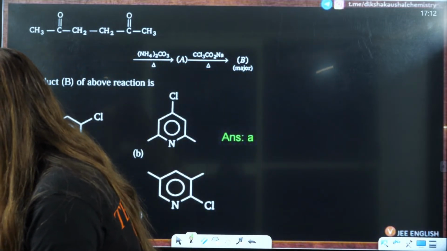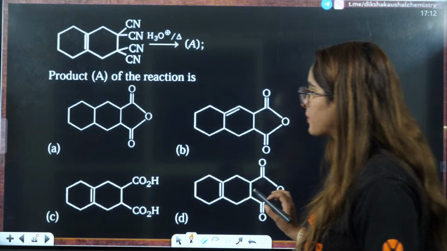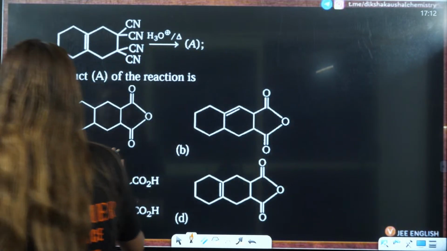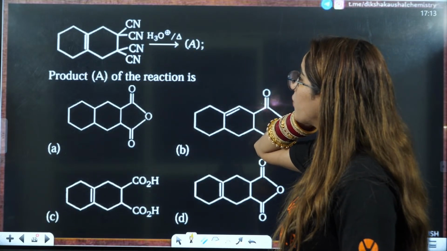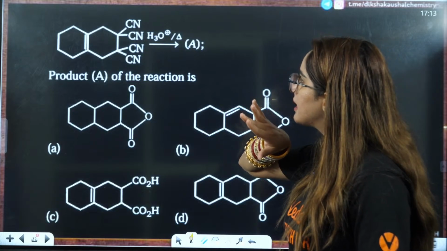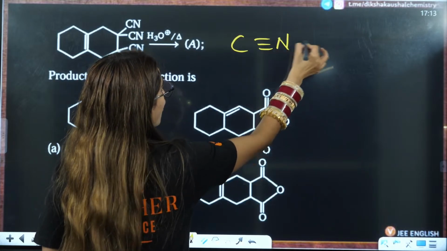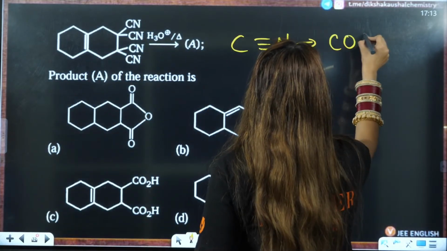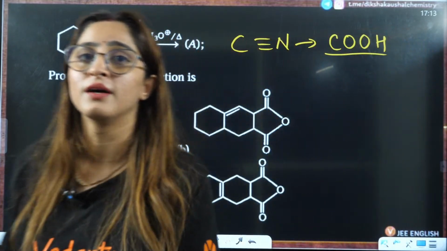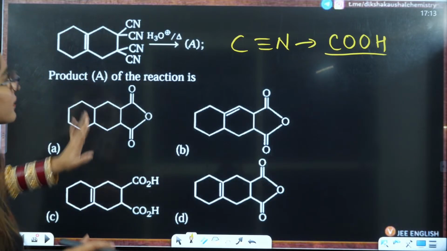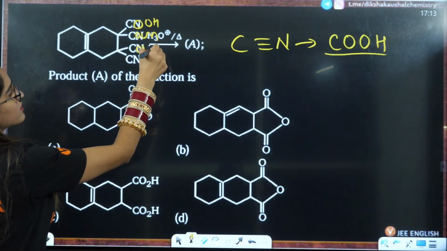Okay, right? Now next question we have, let us see. Next question we have is, this is the compound. See, here you have acidic hydrolysis, right? So if I have C triple bond N, on acidic hydrolysis that is always converted to COOH. So this is a question that you should never skip, right? Because that is easily doable, right? So all of them are converted to COOH, COOH, COOH, COOH.